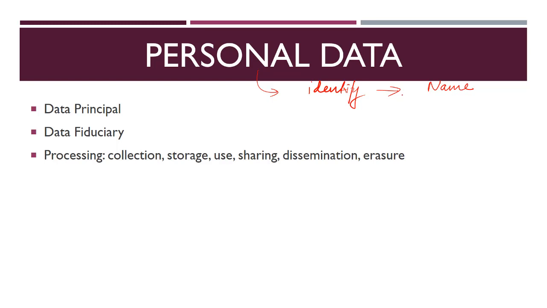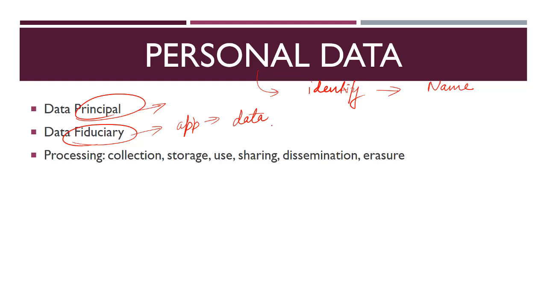And the individual about whom we are talking in relation to that data is called the data principal. So data principal is basically that individual about whose data we are talking. Data fiduciary, on the other hand, is the business, the company, the app or the website on which this data is being stored, that is, which is processing our data.